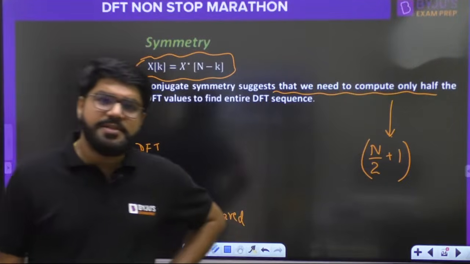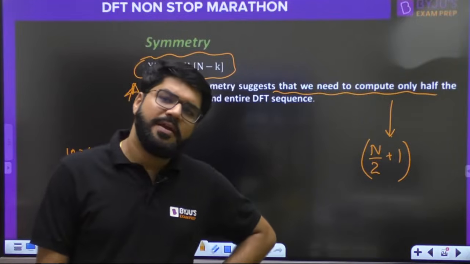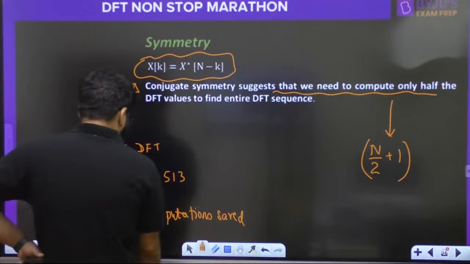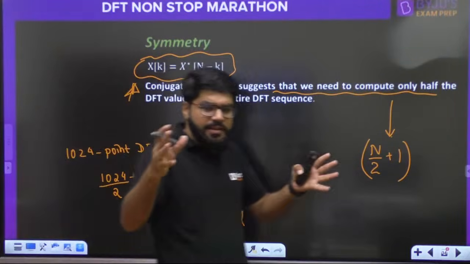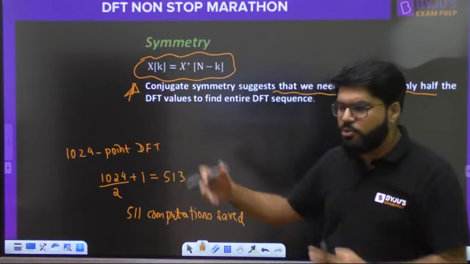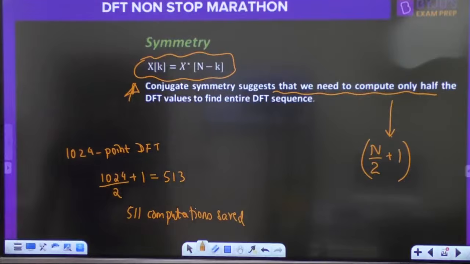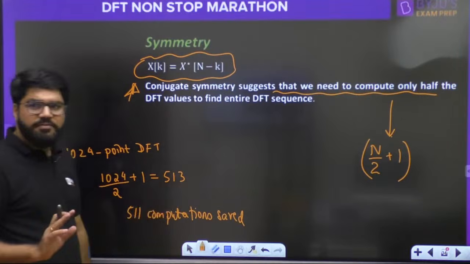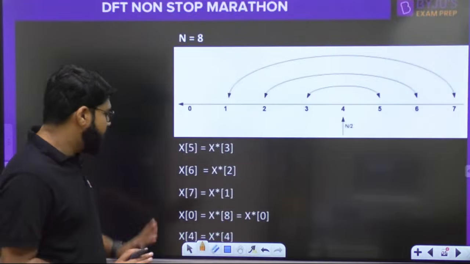The rest will just be obtained by conjugate. So at least you don't have to solve that summation, summation x n W power kn. That is saved for you. So much is saved for you. Correct? 511 computations will be saved for you. That is the conjugate symmetry property that I have just briefed you on.